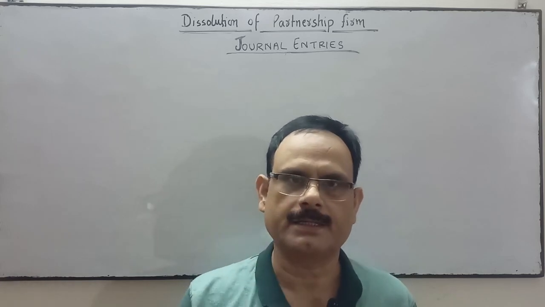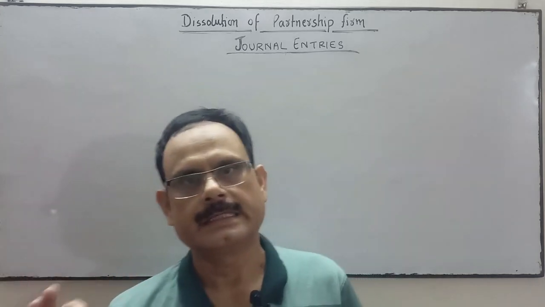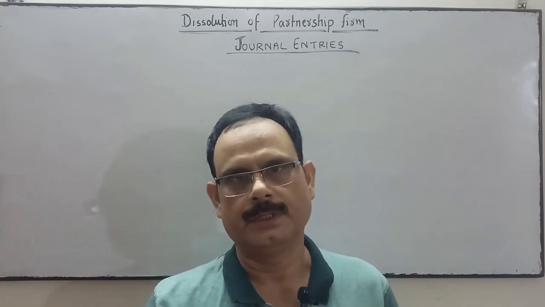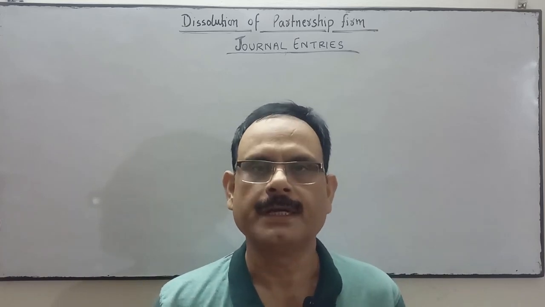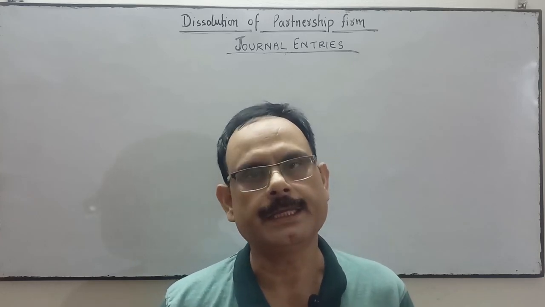Number one, we have to pay external liability first. Second, we have to pay partners loan, thereafter partners capital, and finally if any amount is left, that will be distributed between the partners in their profit sharing ratio.